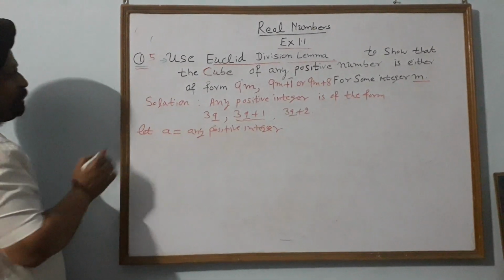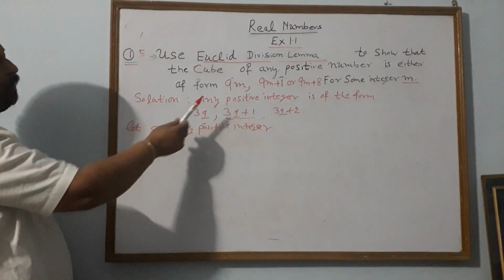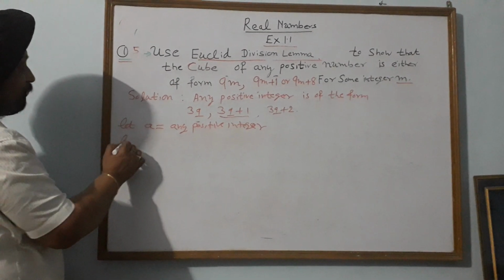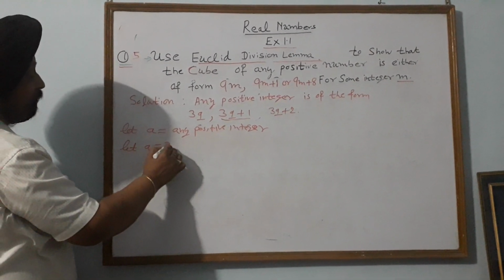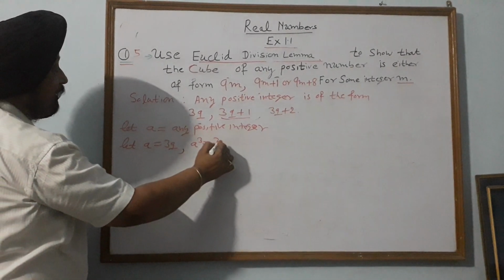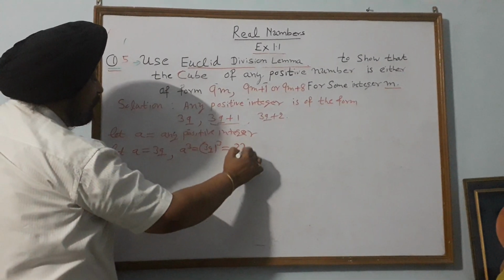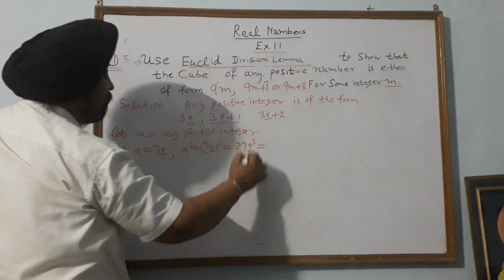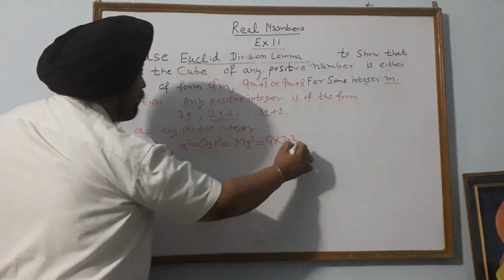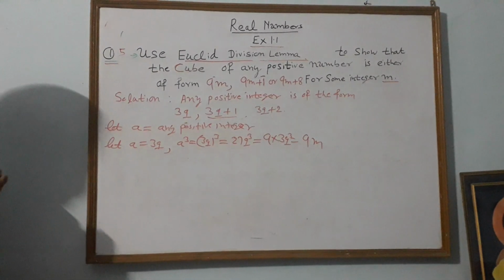So it is of either the form 3q or 3q plus 1 or 3q plus 2. Now we have to prove that its cube will be of the form 9m or 9m plus 1 or 9m plus 8. Let first a be equal to 3q. So what is a cube? a cube will be 3q whole cube, which is equal to 27q cube. So what is its form? We can write 9 into 3q cube. So it is of the form 9m.